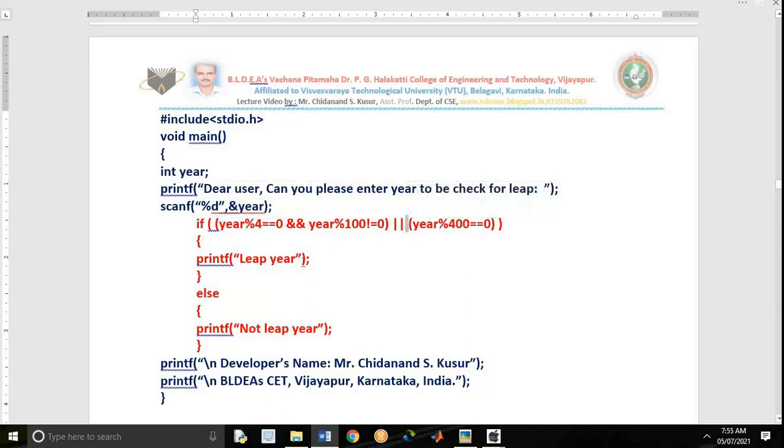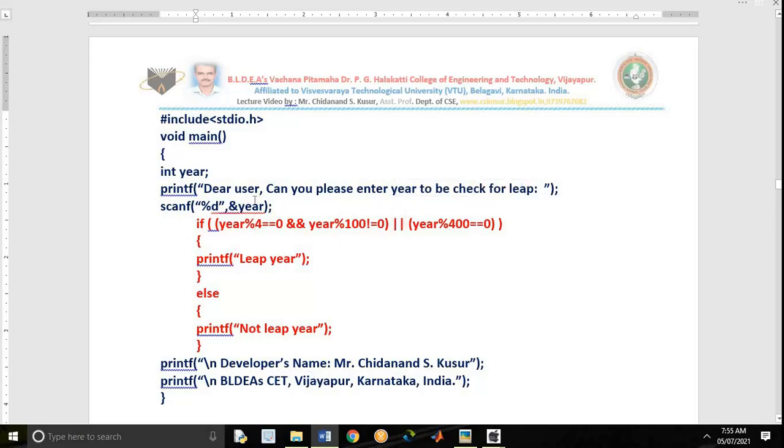There are two conditions to decide whether the year is leap year or not leap year. Year must be divisible by 4, but compulsory it should not be divisible by 100. Divisible by 4, not divisible by 100, then that is leap year. Or one more condition is there. Year must be divisible by 400. If the entered year is divisible by 400, then also leap year. That's why OR. If any one of them is true, that is leap year.